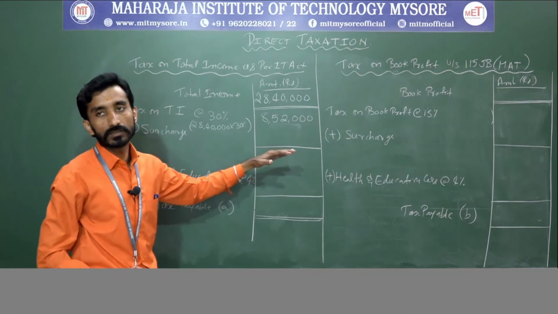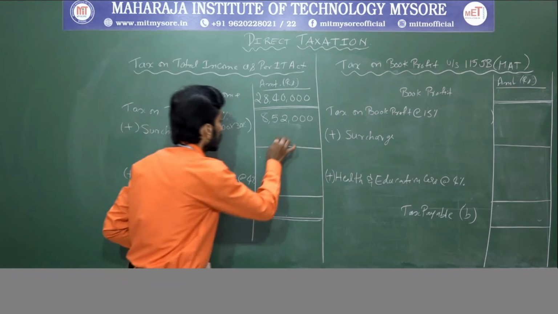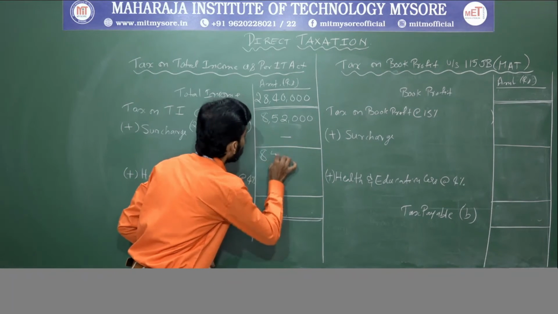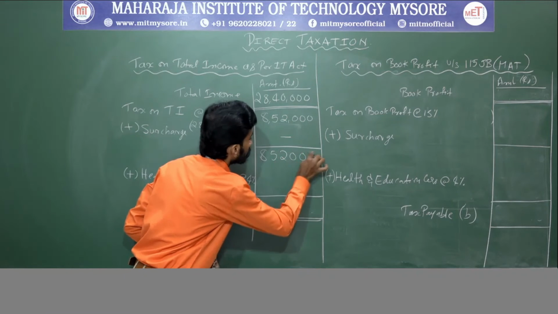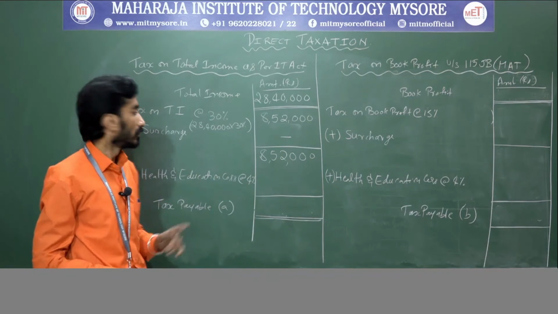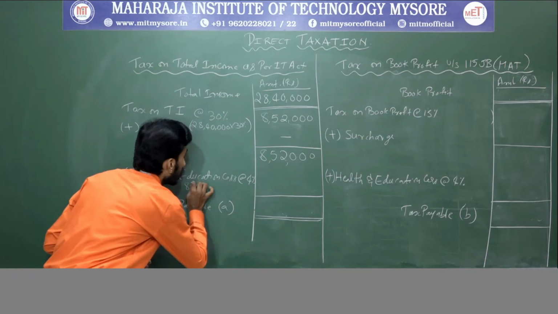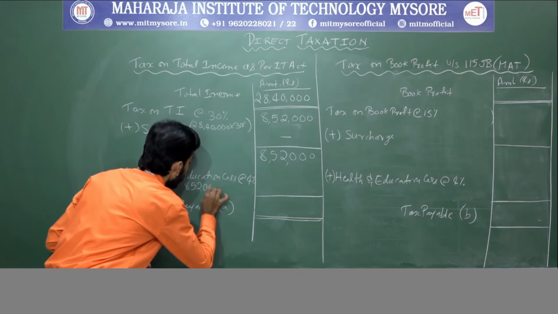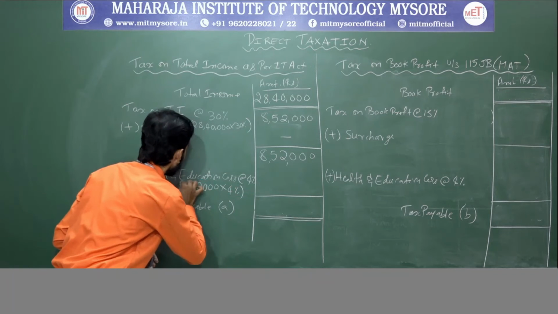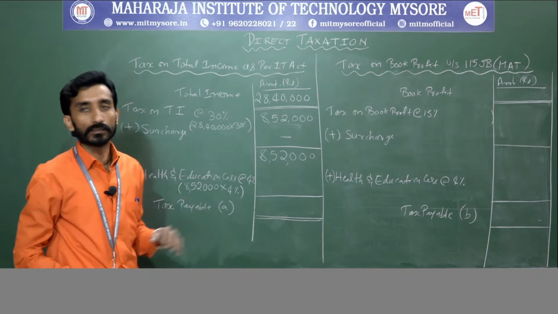Surcharge, in this case also, is nil, so the same amount will be your value. You need to add education cess, that is on 8 lakh 52,000 into 4%. Understanding?